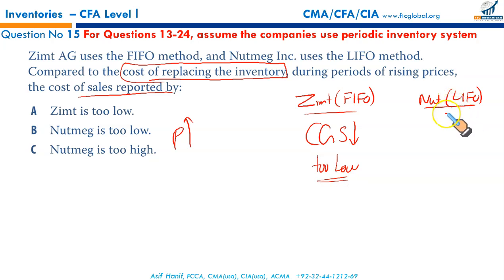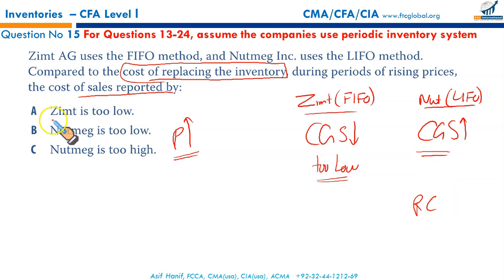LIFO means latest prices, higher prices are charged to CGS. Hence CGS is higher, not higher than the current replacement cost. So CGS at Nutmeg would be higher, and when we compare it with the replacement cost of the inventory, you can say that Nutmeg's LIFO CGS approximates the current replacement cost.